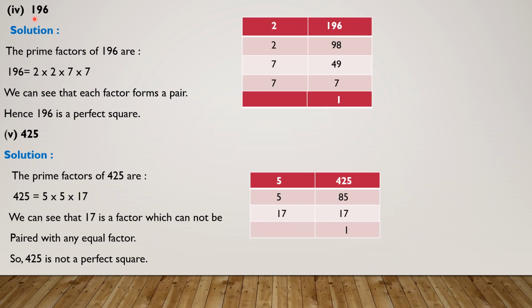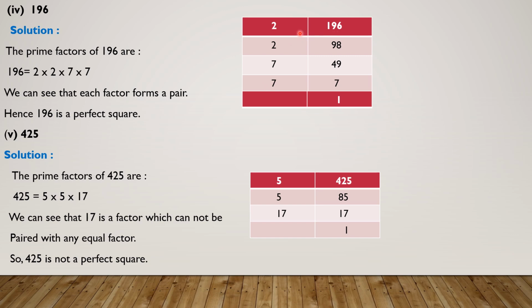See part number 4, that is 196. First of all, we will find its LCM, 196. Now this number is divisible by 2. At the unit place we have 6. Whenever at the unit place we have 0, 2, 4, 6, 8, this is an even number and it is divisible by 2. So we will start its division with 2. Students must remember that here we must have all prime numbers. We can't write a composite number here.